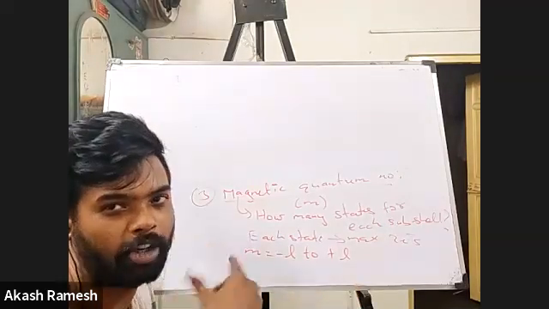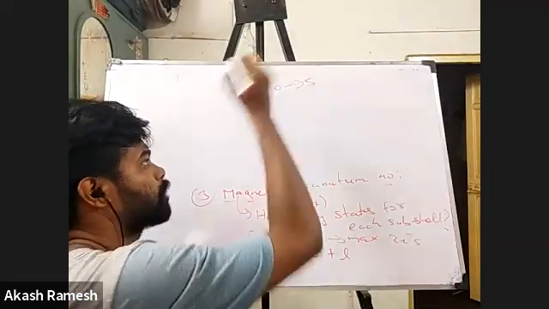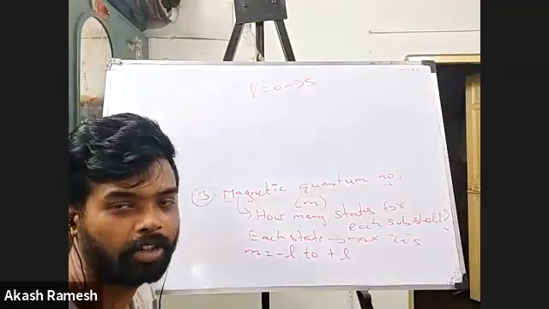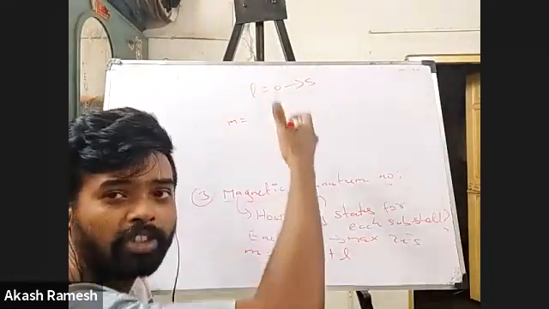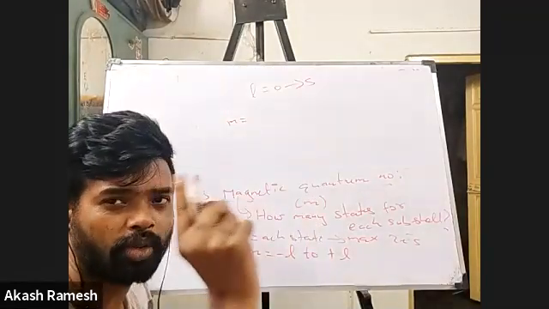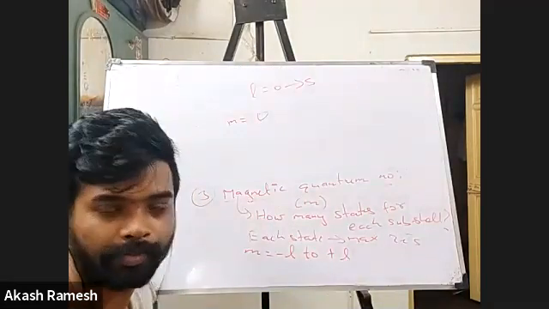Sir, what if it is 0, sir? Exactly. 0 means there is no minus 0 and plus 0. There is only one value possible there. Very simple. So when I go for L equal to 0, this corresponds to the s orbital, right? Now there is no question of how the M values can be. I don't have minus 0, I don't have plus 0. So there is only one value possible, and that one value is 0, right?